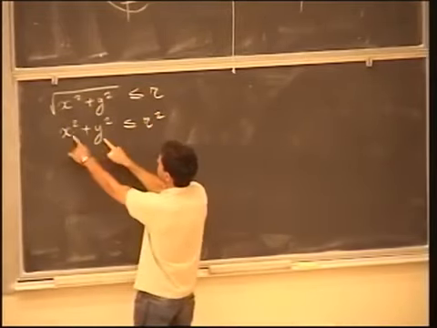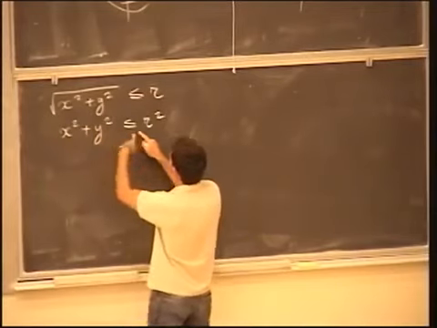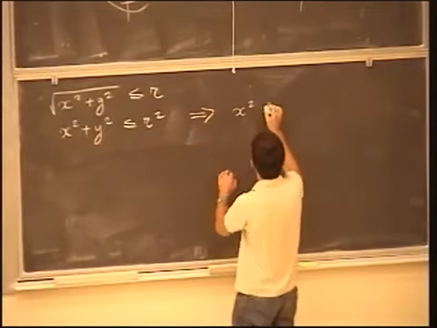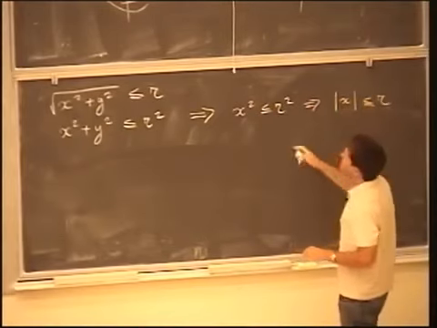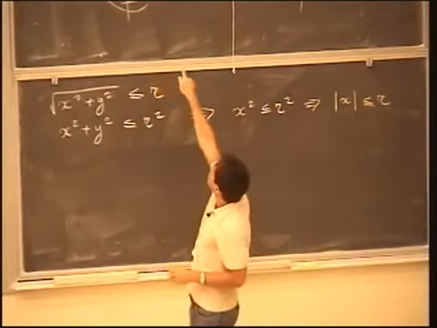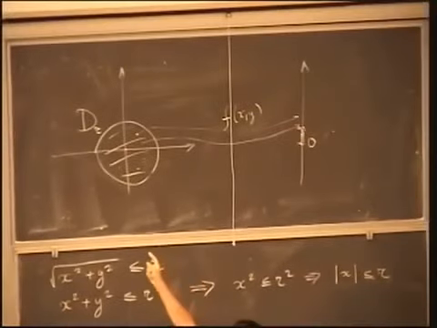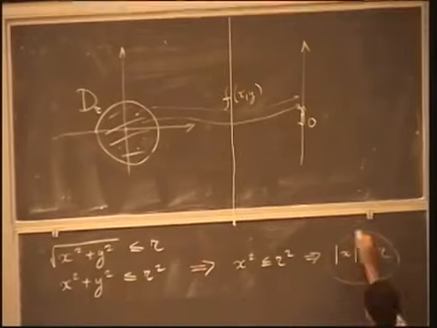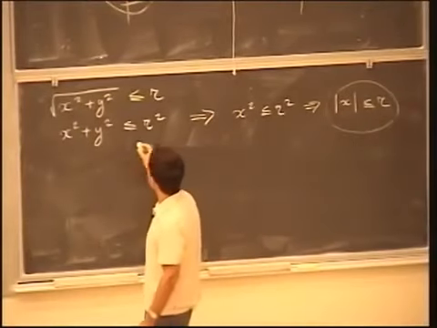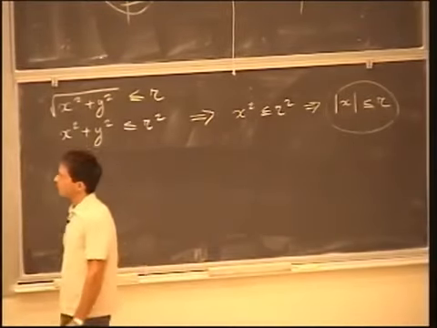But you see, both of these are positive. So if x squared plus y squared together are less than r squared, this also implies that x squared is less than r squared, right? And so the absolute value of x is actually less than or equal to r. This is actually also clear geometrically, because if you have all points in the disk, you will see that all of them will have the x coordinate less than r, except for the two points which lie on the intersection of the circle with the x-axis. So I know this as soon as my point is in the disk D_r, and I also know this, right? So now what I would like to do